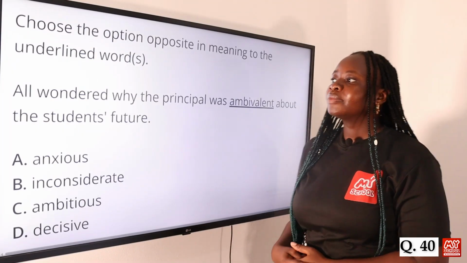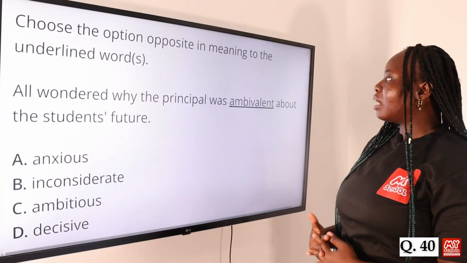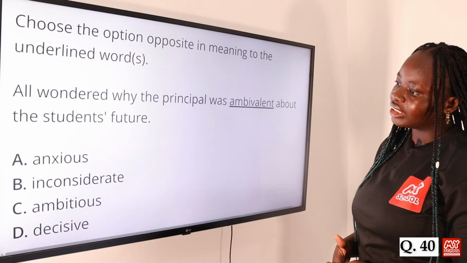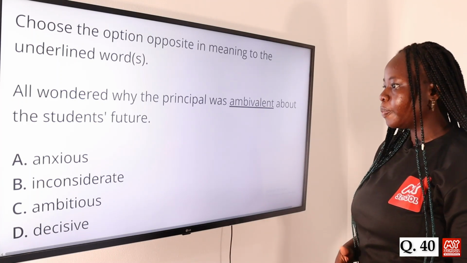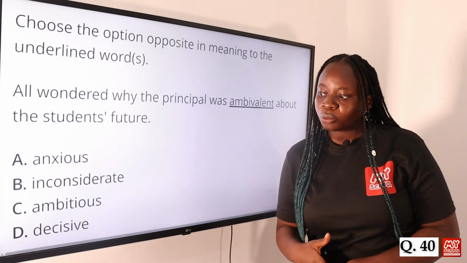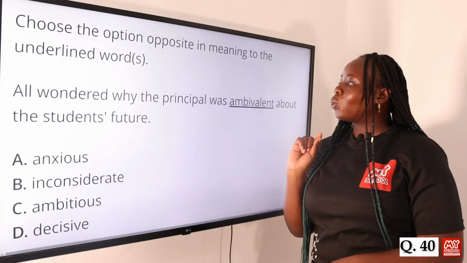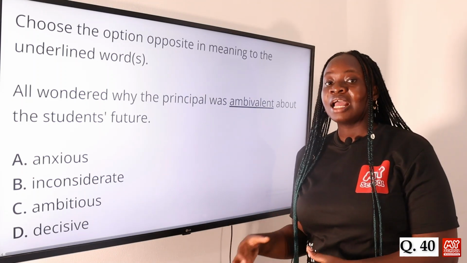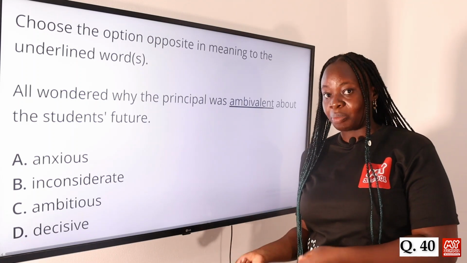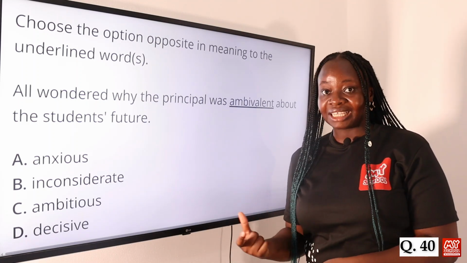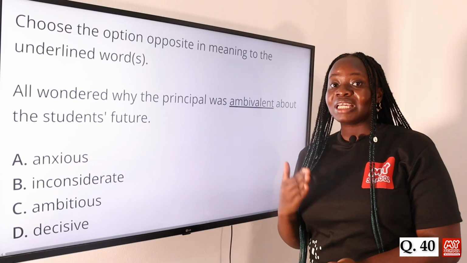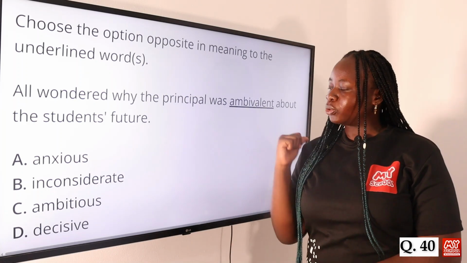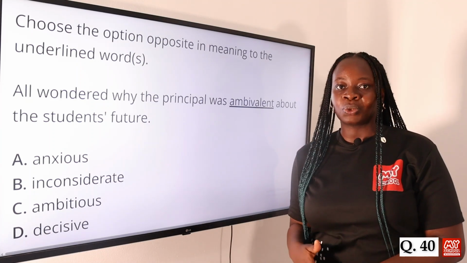Question 40. All wondered why the principal was ambivalent about the student's future. Option A, anxious, B, inconsiderate, C, ambitious, and D, decisive. The opposite in meaning to that is option D, decisive. So when someone is ambivalent, that means the person has mixed and conflicting feelings about something, and so the person is not able to make a decision about it. So the opposite of that would be decisive. That means being able to make quick decisions about something. So option D, decisive, is the opposite of ambivalence. Option D is the answer to this question.